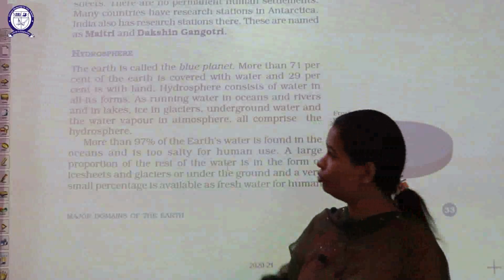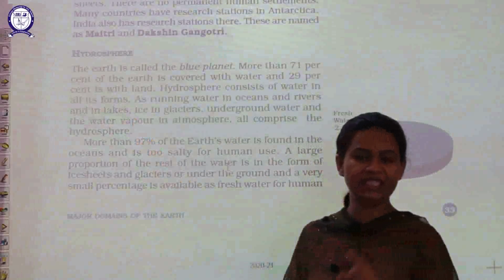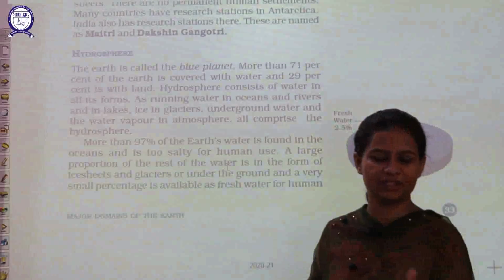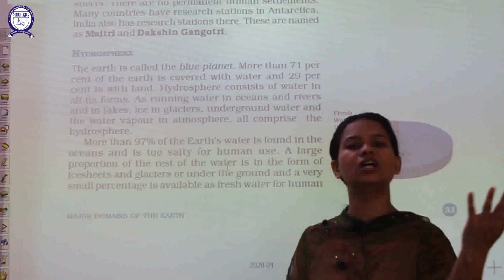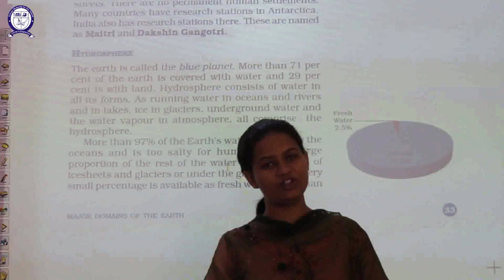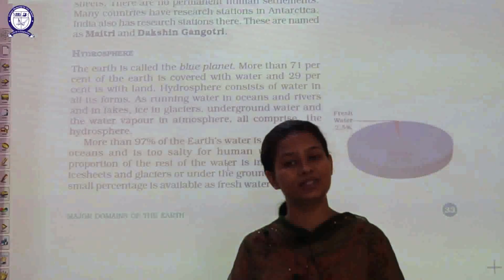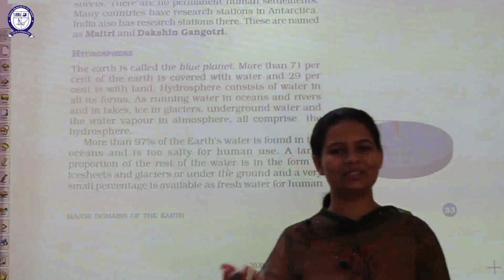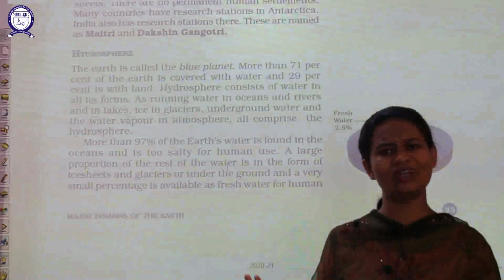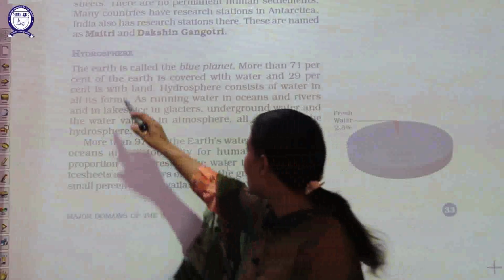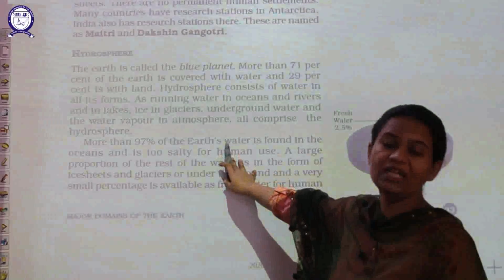I already told you the word hydro represents water and the word sphere represents a surface. So out of the total surface present on the earth, everything which contains all the water bodies in it, including the lakes, rivers, oceans, or any other form, comprises or forms the hydrosphere. That is what is said here.